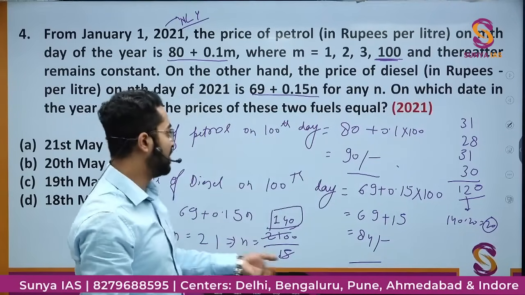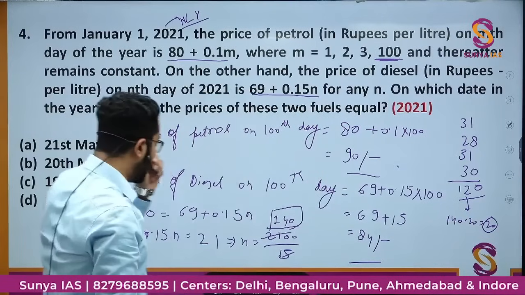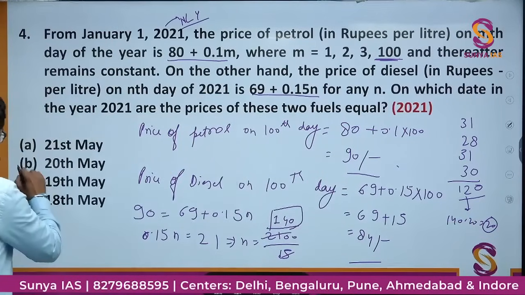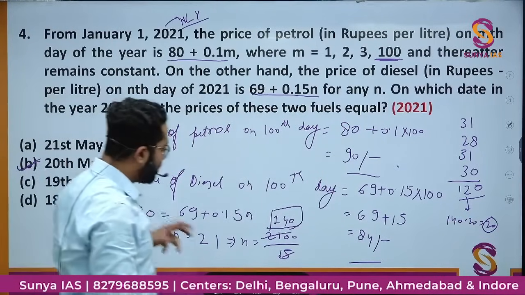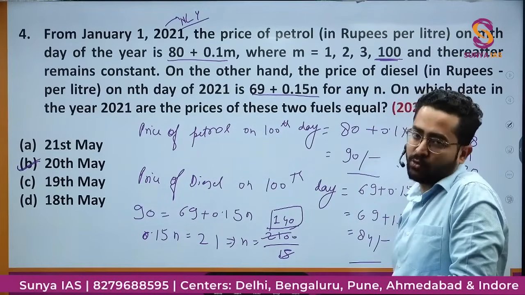of May. January, February, March, April is already done. So these 20 days will take the May month. So the option would be option B. 20th May will be the 140th day when the price of petrol and diesel will be equal.